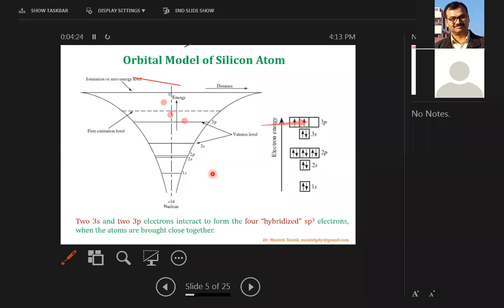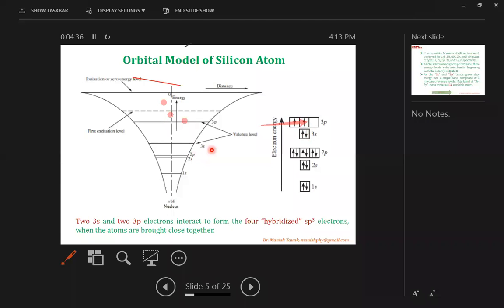The rest of the orbitals, that is 3s2 and 3p2. 3s has two electrons, and so does the 3p state. These are also two electrons. These four electrons and these two levels, 3s and 3p, will participate in the energy band formation. And these two levels belong to the valence level of the silicon crystal. The two 3s and two 3p electrons interact to form the four hybridized sp3 electrons when the atoms are brought close together.